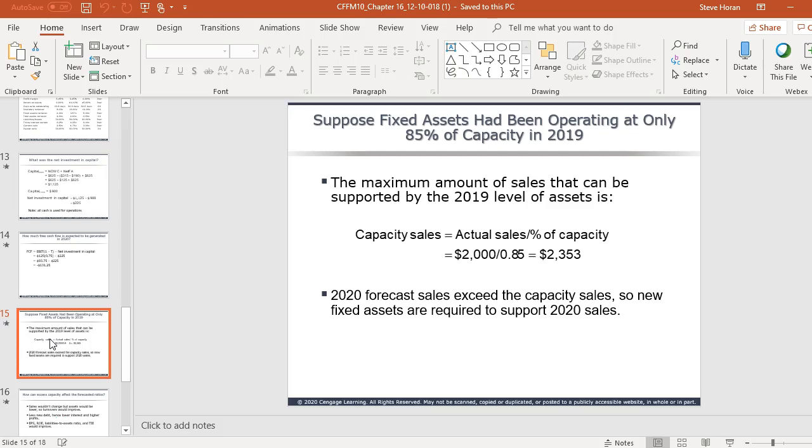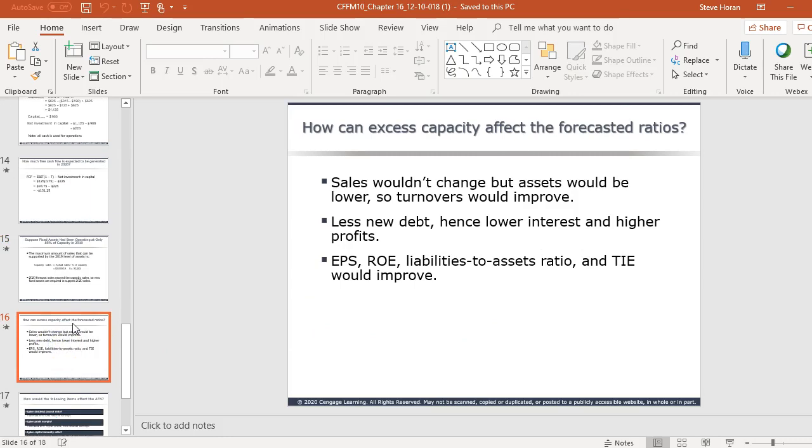So my capacity is actually 2,353, if I say that right, is what my capacity is if I'm at full capacity. So remember that we expect to go to 2.5 billion, so I wouldn't need the same investment in property, plant, and equipment to get there. So how can excess capacity affect forecasted ratios? Sales wouldn't change, but assets would be lower, so turnovers would improve. We need less new debt. That means lower interest expense and higher profits. And so in other ratios, earnings per share, return on equity, and the TIE ratio, which is times interest earned, would all improve.